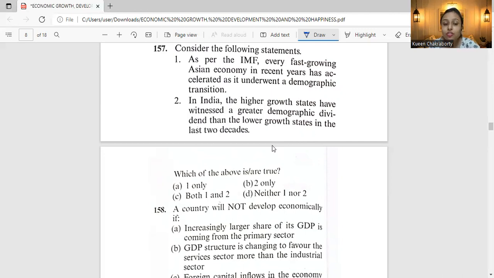Looking ahead, the low growth states will benefit more from the demographic dividend, as higher incomes and lower fertility alter demographics.